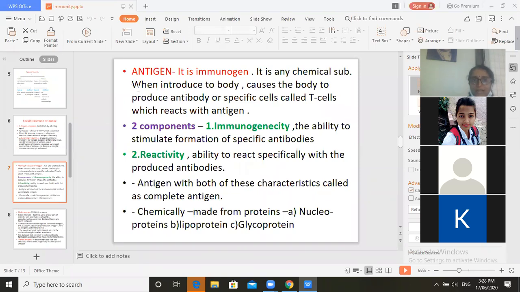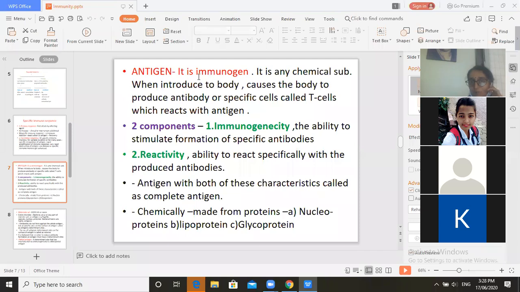Now, what is an antigen? Have you heard this word before? Yes. They are the immunogens. They are the foreign material or foreign proteins which enter our body. They are proteinous in nature, a chemical substance. So they are the immunogen.